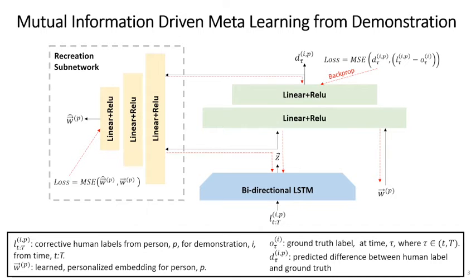In this work, we are motivated by the assumption that humans exhibit various and distinct styles when providing corrective labels to the learner. Some demonstrators may overcorrect while others may undercorrect or give delayed feedback. To accurately map a demonstrator's label to a label closer to ground truth, we must first learn the style of the demonstrator. Here we see our network architecture, which simultaneously learns the style of the demonstrator via personalized embedding W, and learns the mapping from demonstrator label L sub tau to the difference between the demonstrator label and the ground truth.